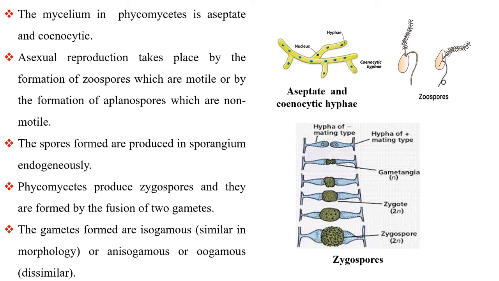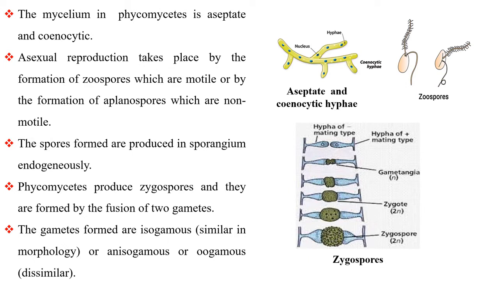The mycelium in Phycomycetes is aseptate and cenocytic. Asexual reproduction takes place by the formation of zoospores, which are motile, or by the formation of aplanospores, which are non-motile. The spores are produced by the sporangium endogenously.